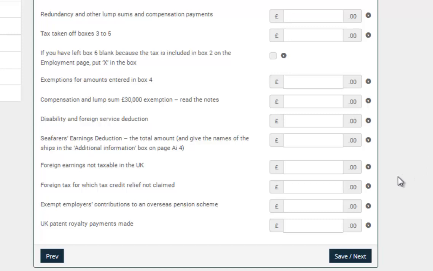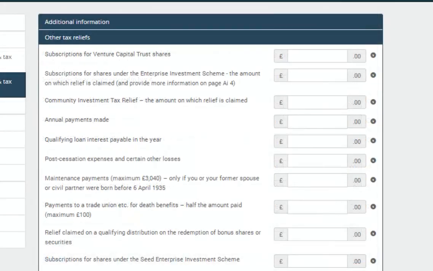If you received other taxable payments from your employer, such as a compensation lump sum on the termination of your job, the first £30,000 of a redundancy payment is exempt and anything over £30,000 is taxable. Fill in other boxes if they are relevant to your self-assessment return.